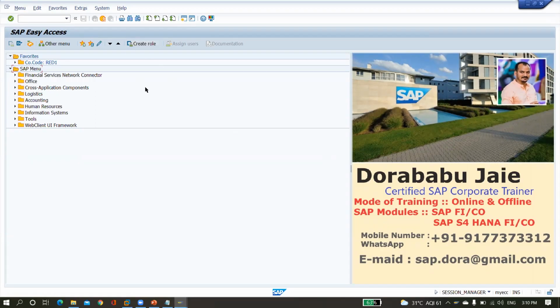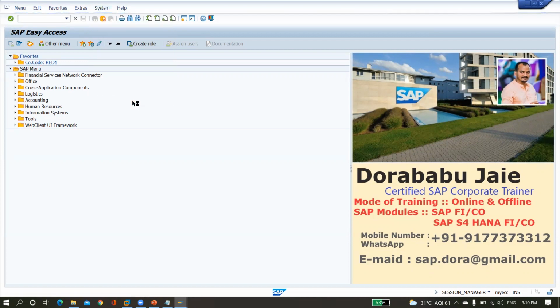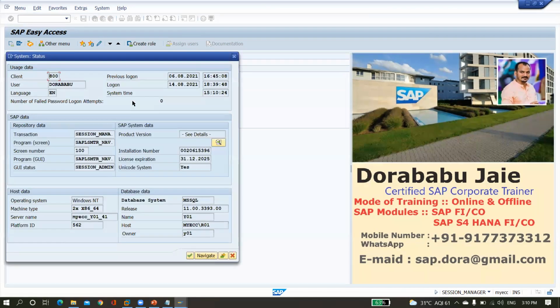See here, how to check the SAP version. From the menu bar, click on System and then Status. It is loading. Okay, see here, product version. Here we have the details icon.